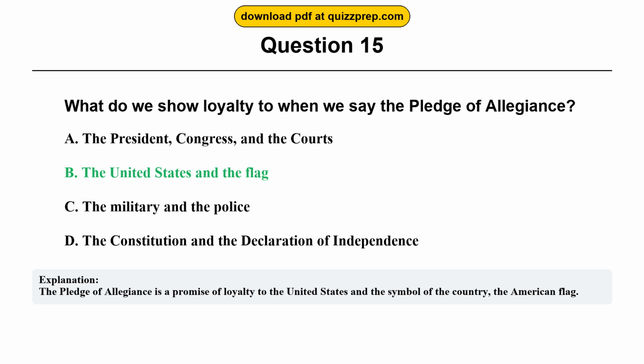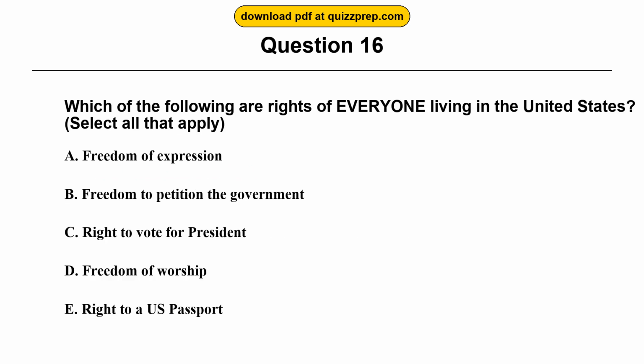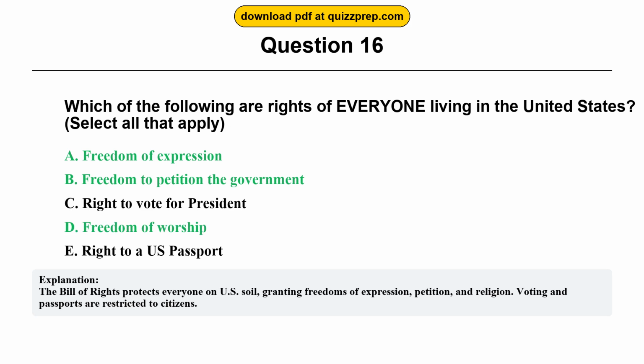Question 16. Which of the following are rights of everyone living in the United States? Option A. Freedom of expression. Option B. Freedom to petition the government. Option C. Right to vote for president. Option D. Freedom of worship. Option E. Right to a U.S. passport. The correct answers are options A and B and D. Freedom of expression, freedom to petition the government, freedom of worship. The Bill of Rights protects everyone on U.S. soil, granting freedoms of expression, petition, and religion. Voting and passports are restricted to citizens.